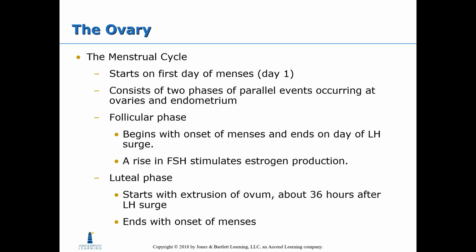The menstrual cycle starts on the first day of menses. It consists of 2 phases of parallel events occurring at the ovaries and the endometrium. The follicular phase begins with the onset of menses and ends on the day of the LH surge. The LH surge happens right before ovulation. A rise in FSH stimulates estrogen production. And then there's the luteal phase, which starts with the extrusion of the ovum about 36 hours after the LH surge, and ends with the onset of menses.